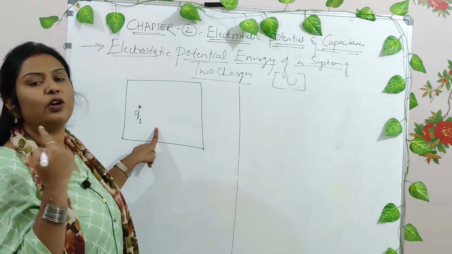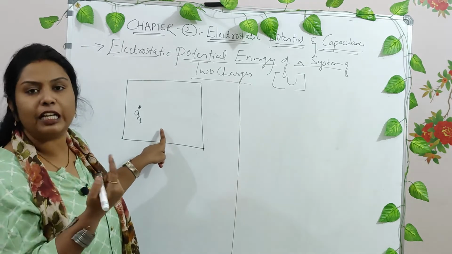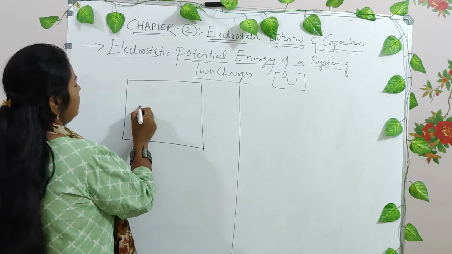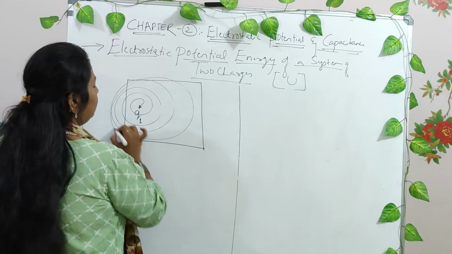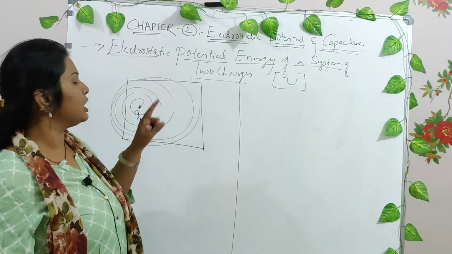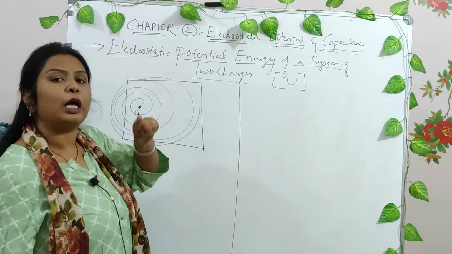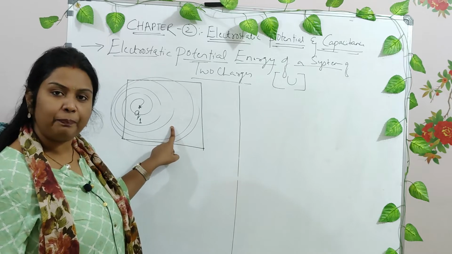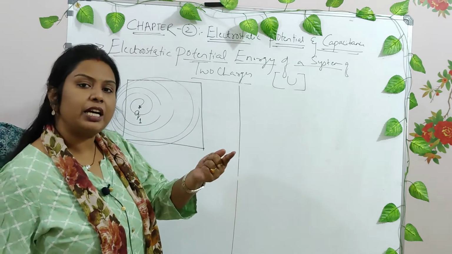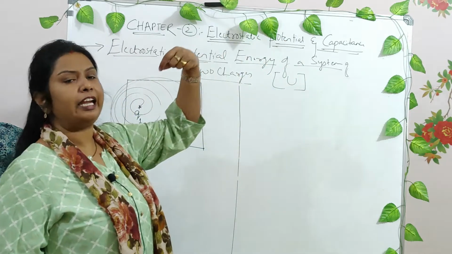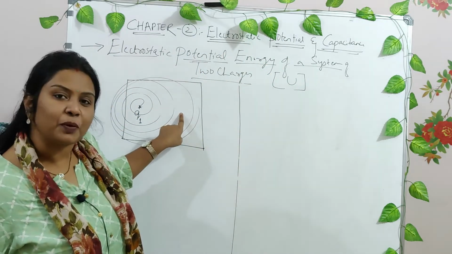Now when I have placed this charge in this particular region, whenever there is a charge, it creates an electric field around it, right? Now this charge will have electric field lines around it, right? Initially the space had no energy, now it has electric field lines in it, right?